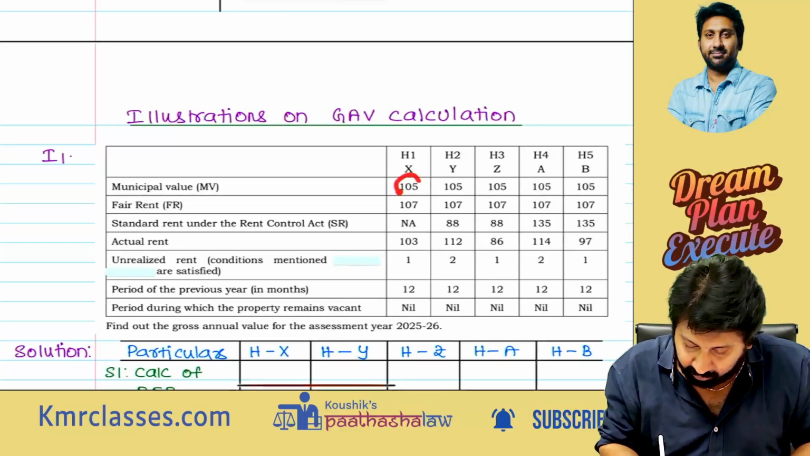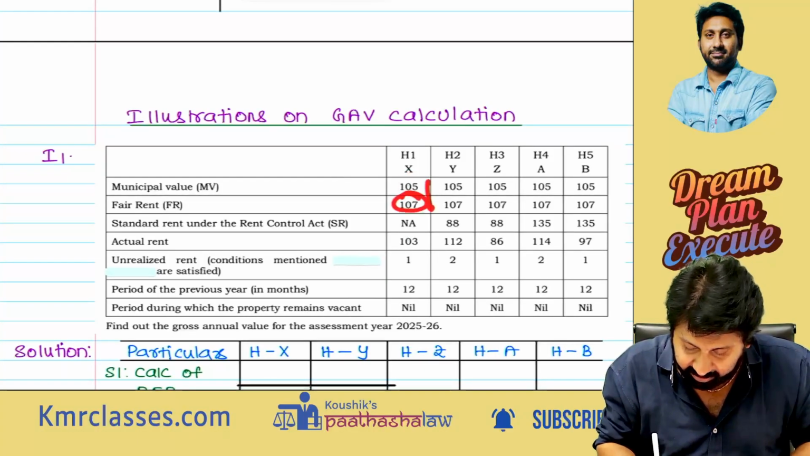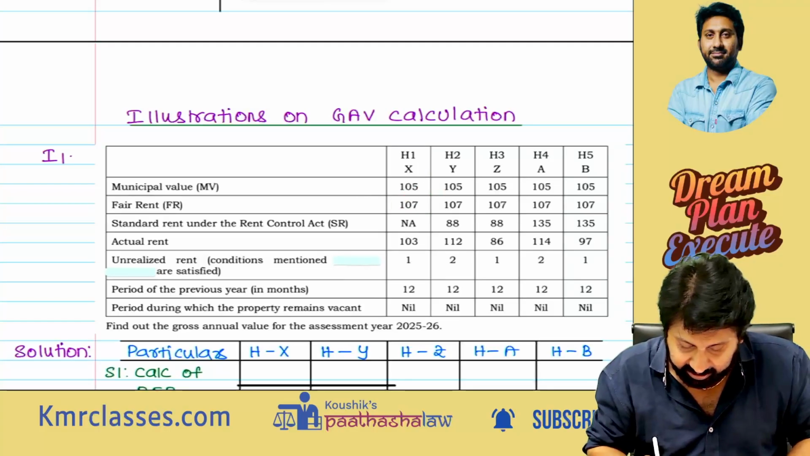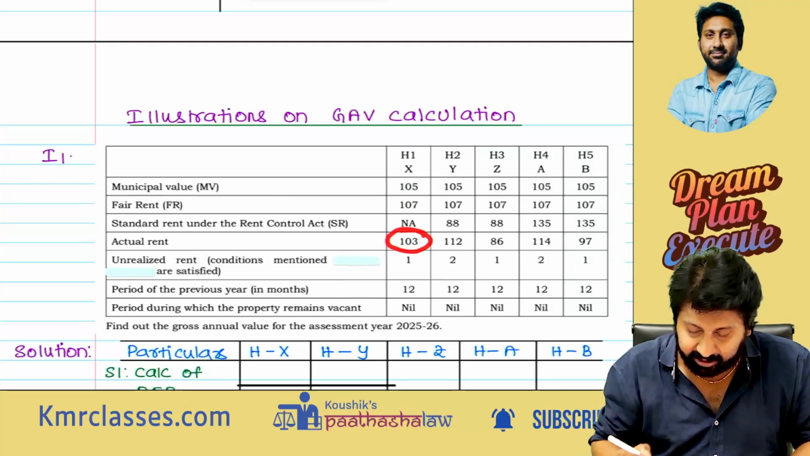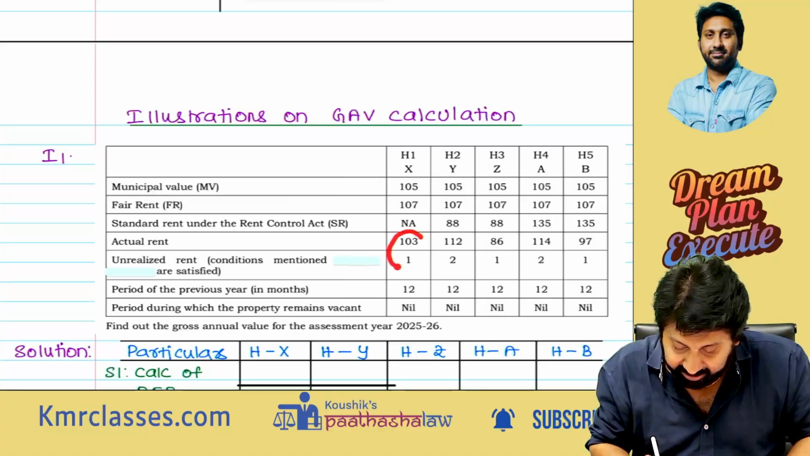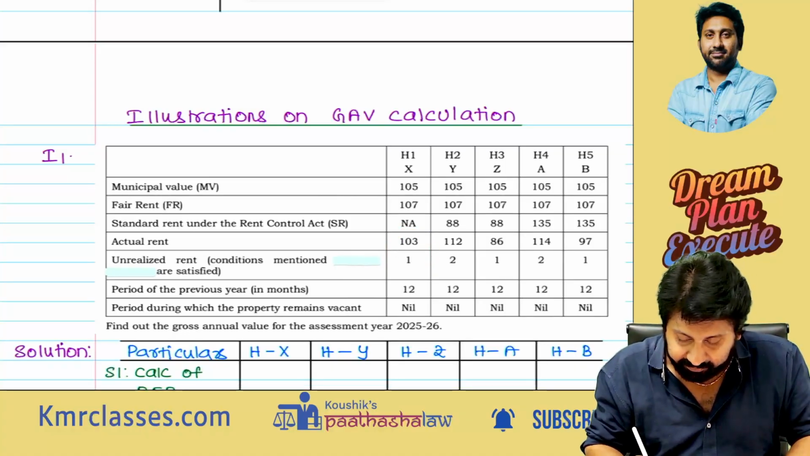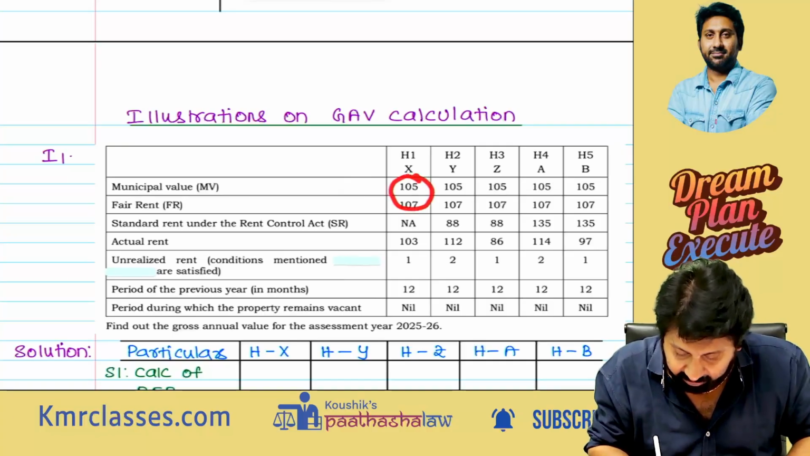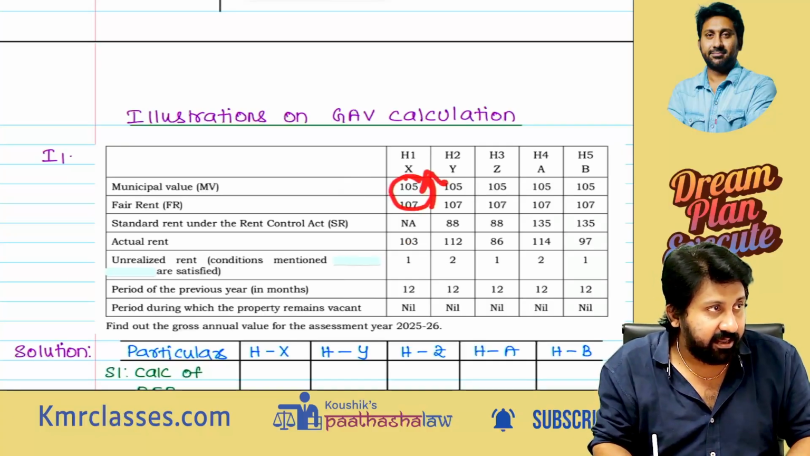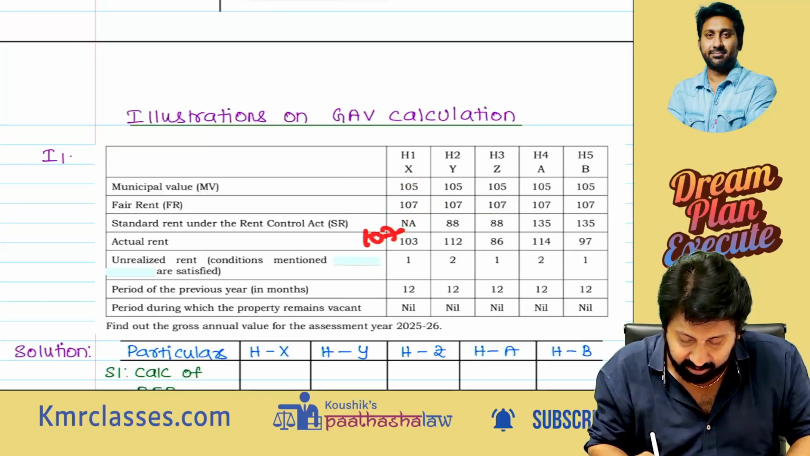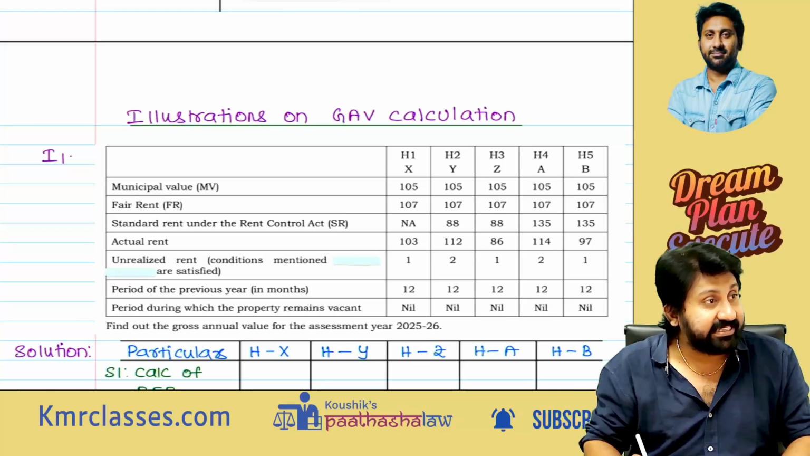Municipal value 105, fair rent 107, whichever is higher, 107. Actual rent received 103, but 103 minus 1 we have to do, 102. So 107 or 102, whichever is higher, 107. Standard rent is not there. So we need to take 107.